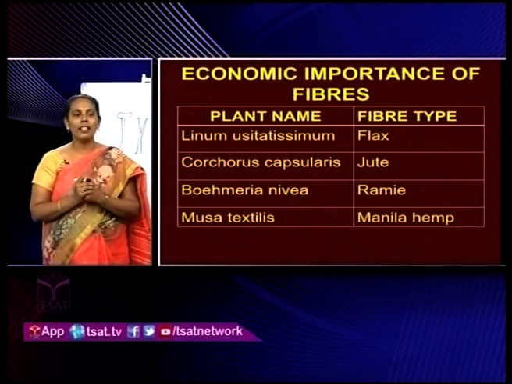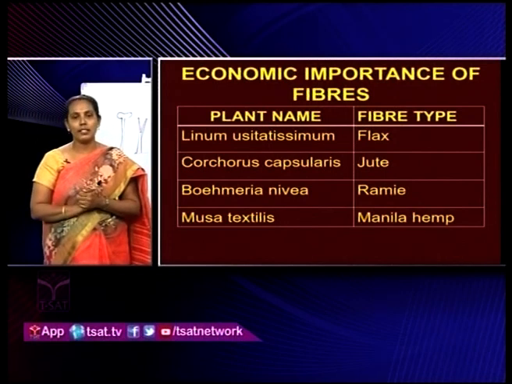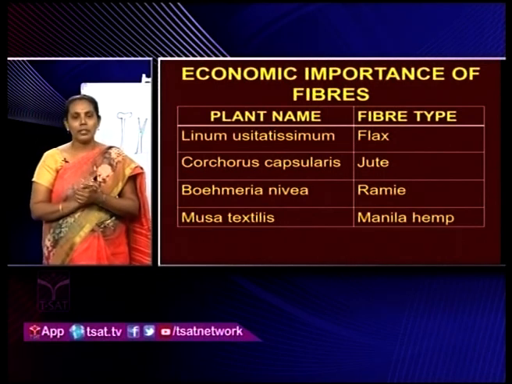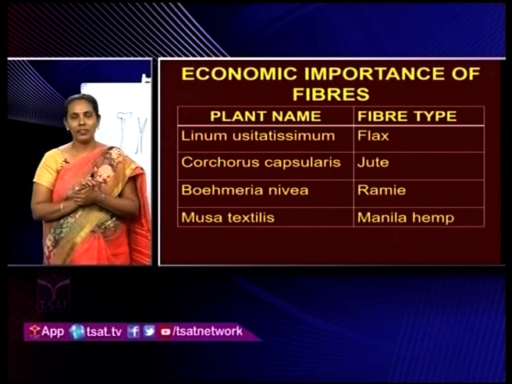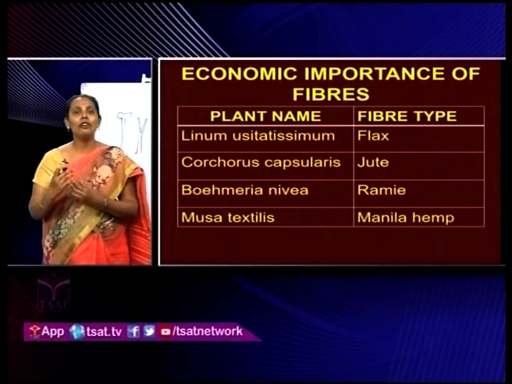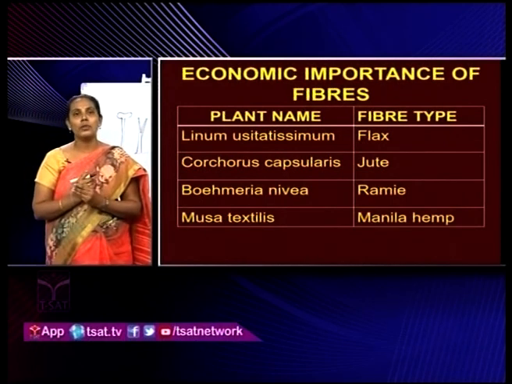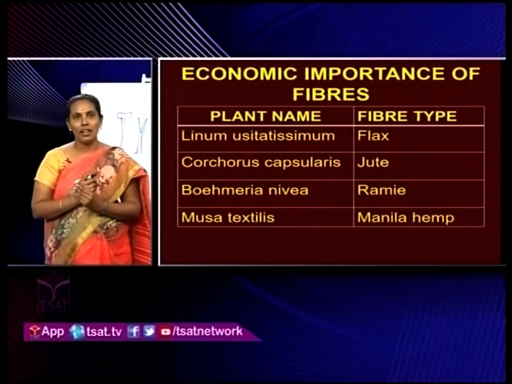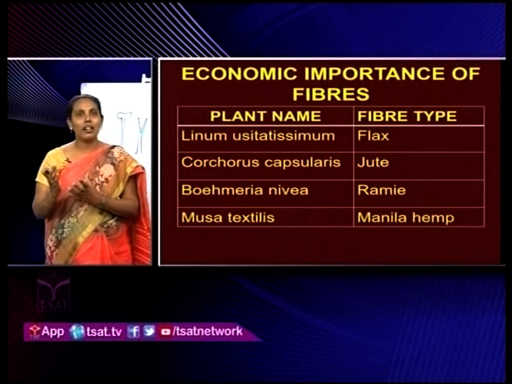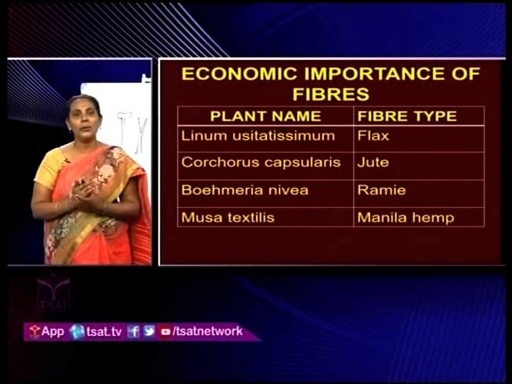In this slide, you can see the different types of fibers which are obtained from different plant species. First one is flax fibers. These flax fibers are obtained from Linum usitatissimum. These fibers are used in linen clothes preparation. Next one is jute fibers. These jute fibers are extracted from Corchorus capsularis, and they are used in preparation of jute bags. Nowadays, different types of jute bags are available in the market. Instead of using polythene bags, if you use these jute bags, they are very eco-friendly.